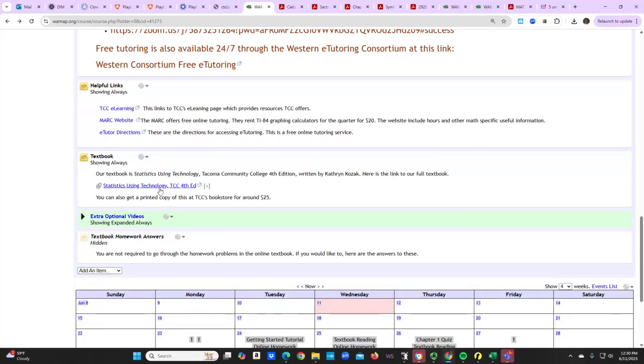If you want, the entire book is here. I'll make sure that these textbook homework answers are available if you decide that you want to do the homework in the textbook as well. And then there are going to be optional videos that give more information on the different contexts of the textbook.